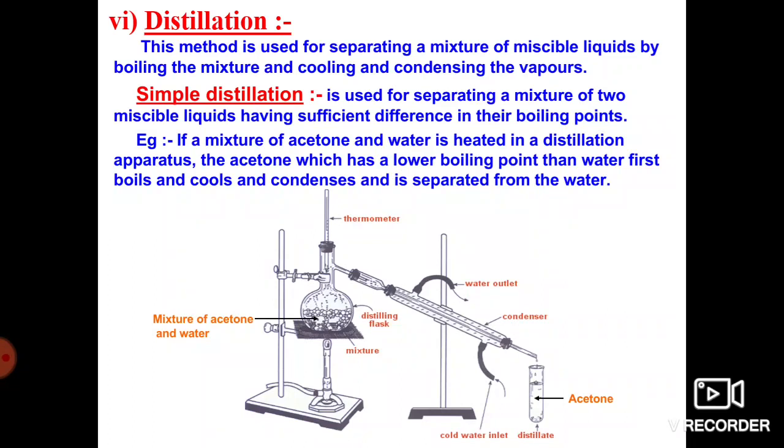Each and every substance or liquid has its own boiling point, so based on that boiling point nature, we separate the different substances. There are different kinds of distillation, and we are going to discuss them one by one.